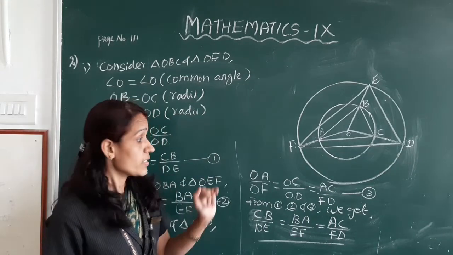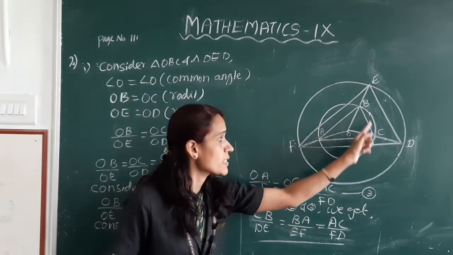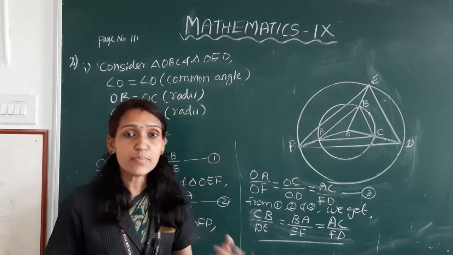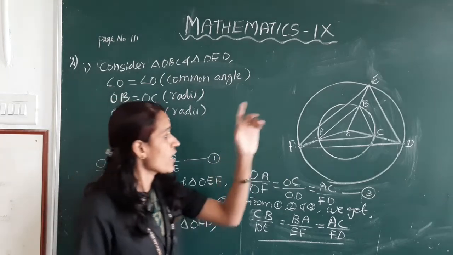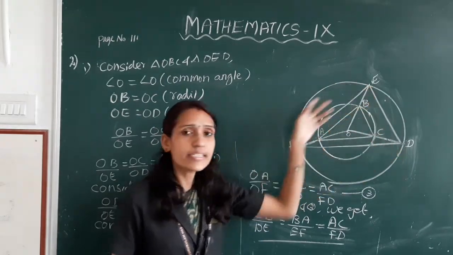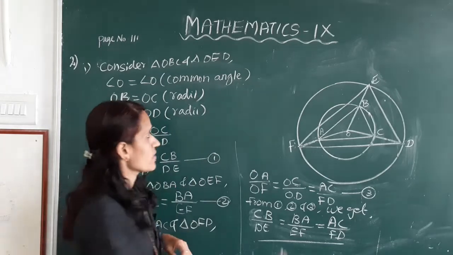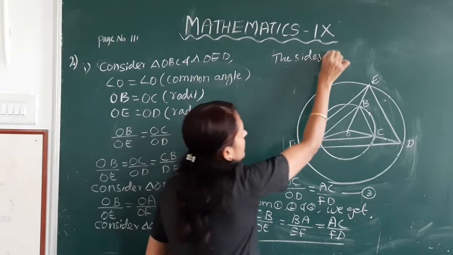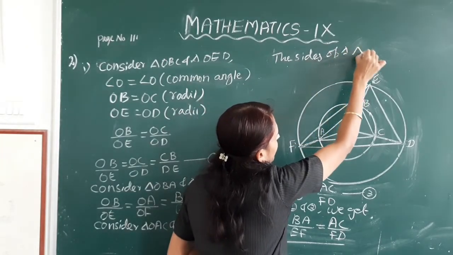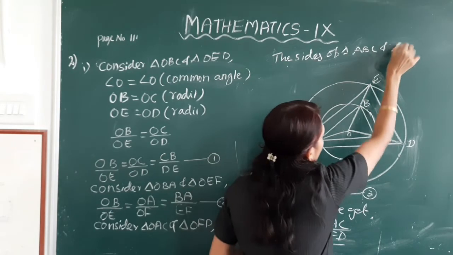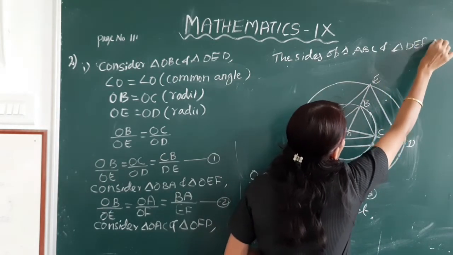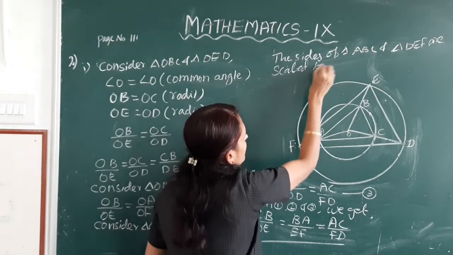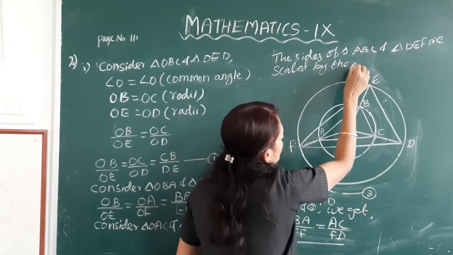That is, the sides of triangle ABC and the sides of triangle DEF are scaled by the same factor.